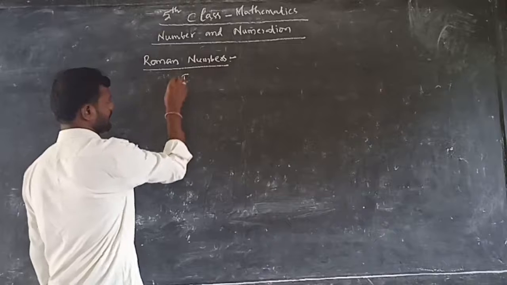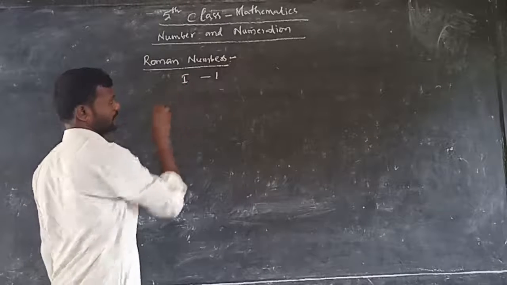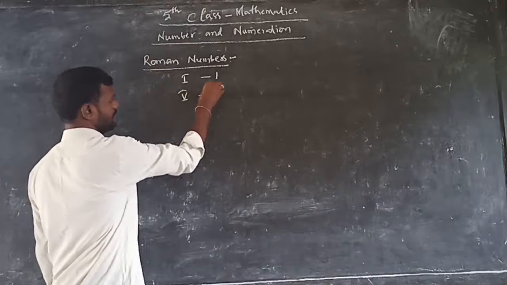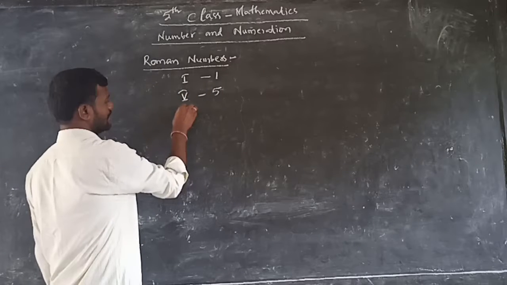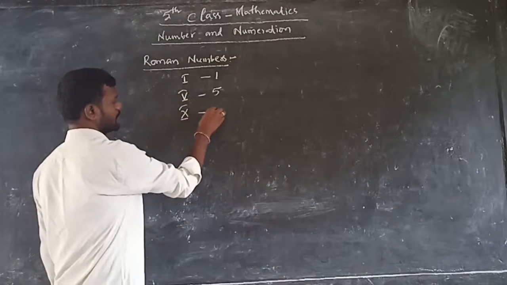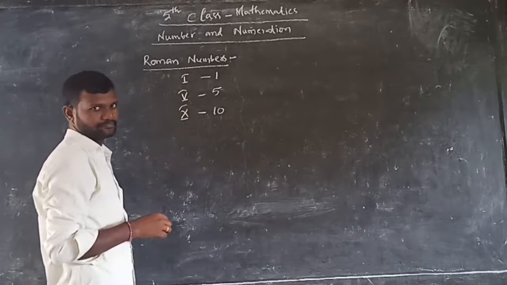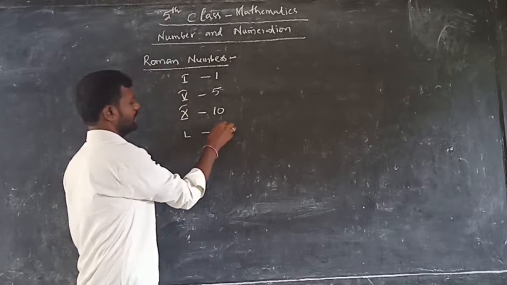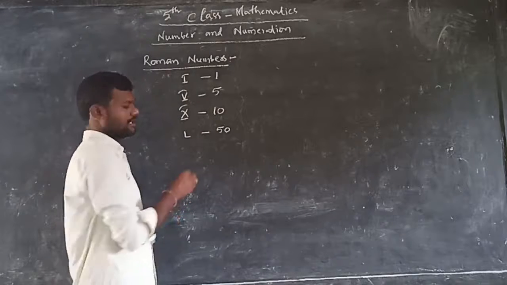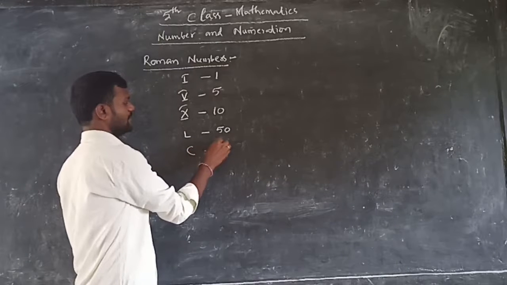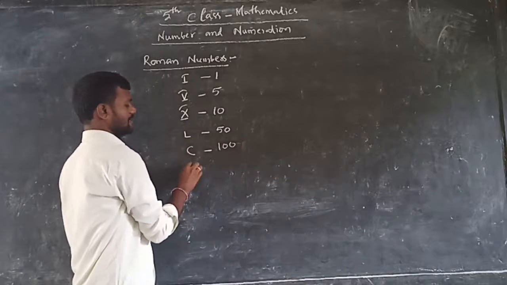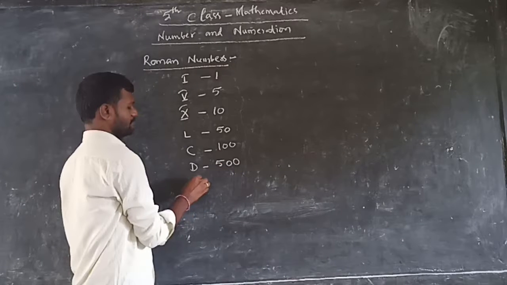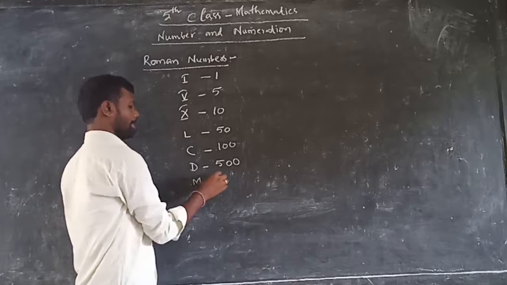First one is I. It is 1. Next one, V. It is 5. Next one is X. It is 10. After that, L. L means 50. Next one, C. C means 100. Next, D. D means 500. And M. M means 1000.